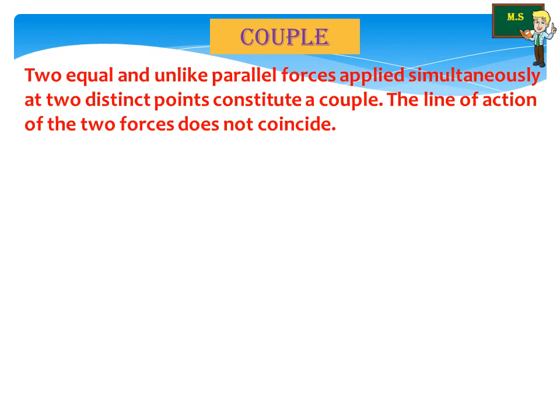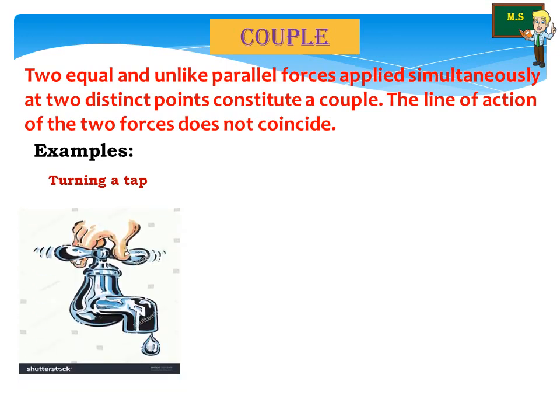Let us see some examples for this couple. Turning a tap is the first example. Let me give one example picture. See, using this hand, this man is turning the tap in one direction, but the tap's head position rotates in another direction.